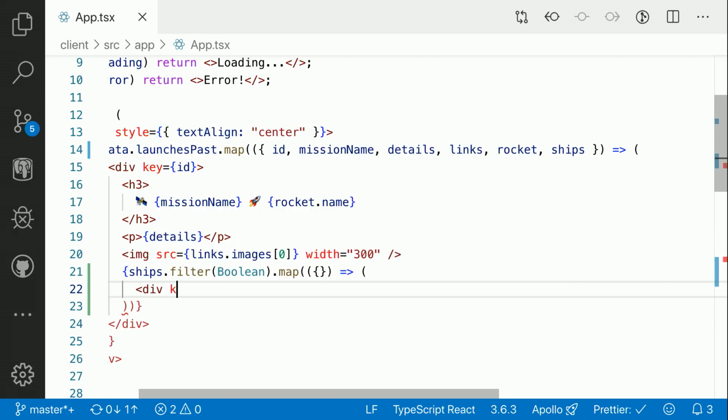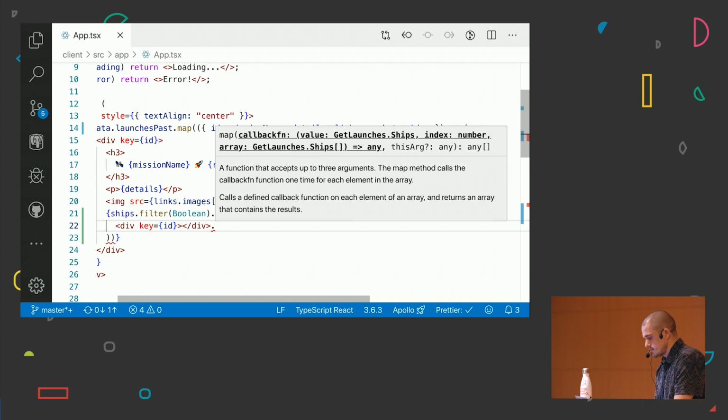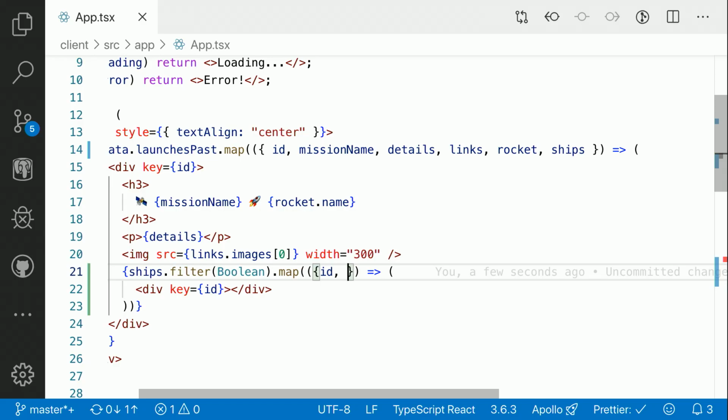So div, and it's going to have a key, which is going to be the ID, and then we are just going to introspect our ship type because we don't know what is required, ID, name, port, and image. So we should get here the auto-completion of the data, and then it's ID, name, port, and image. This is not port, this is home port probably.